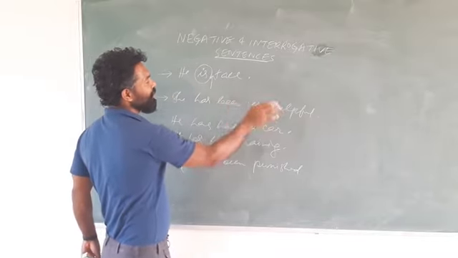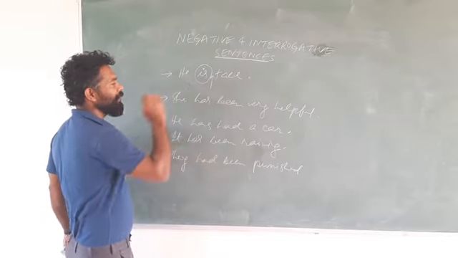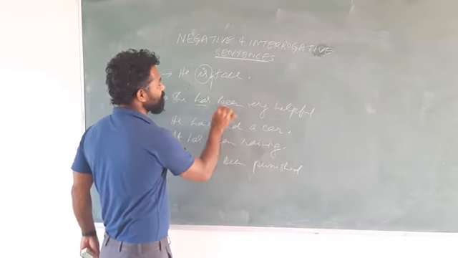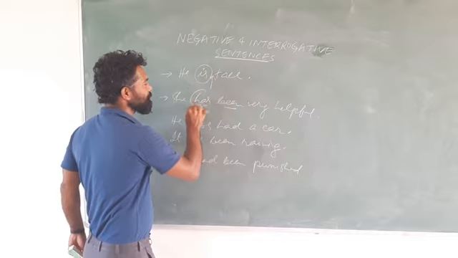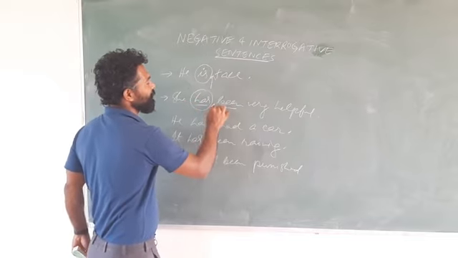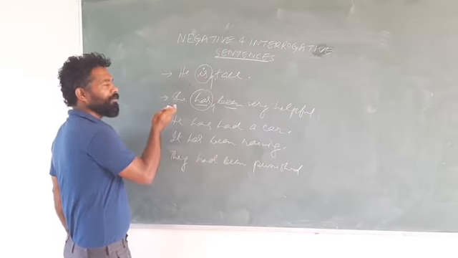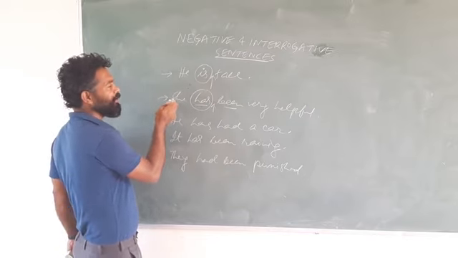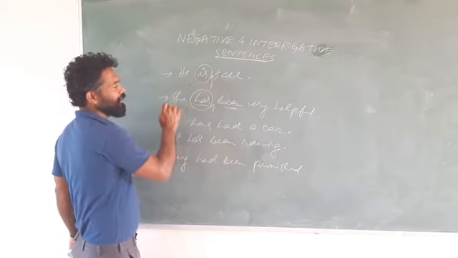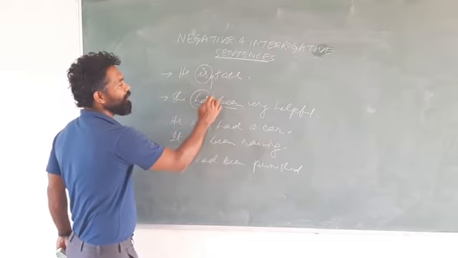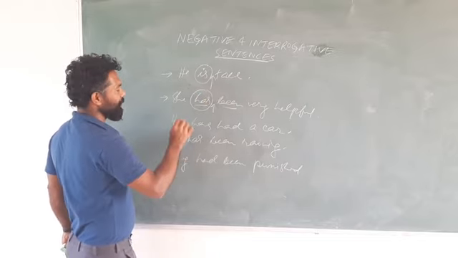What is the next sentence? She has been very helpful. There are basically two verbs here. What is the first verb? First verb is has. We write not here. The sentence becomes negative. If we try to know about the tense, it is state of being present perfect. We will write not after has, and the sentence will become negative.